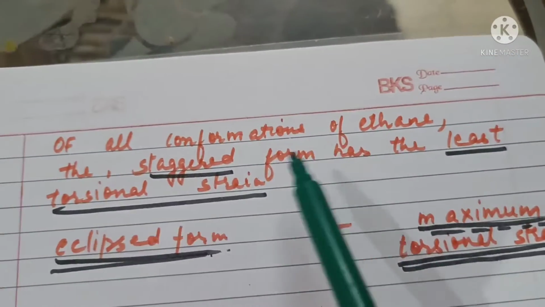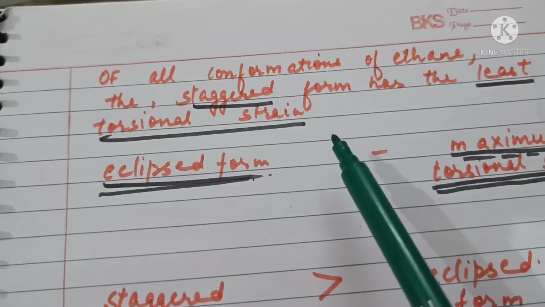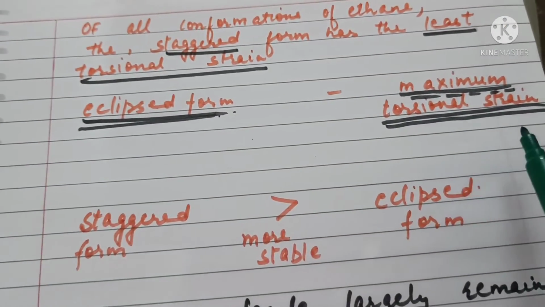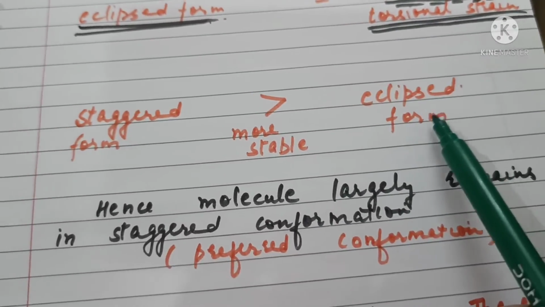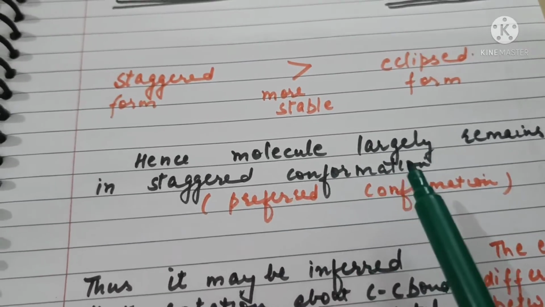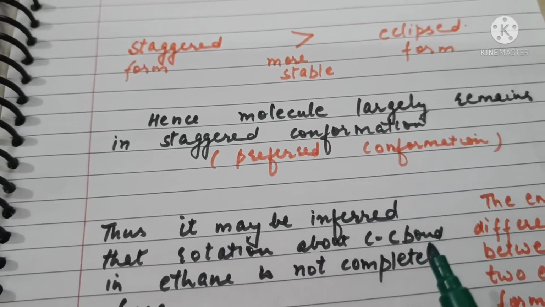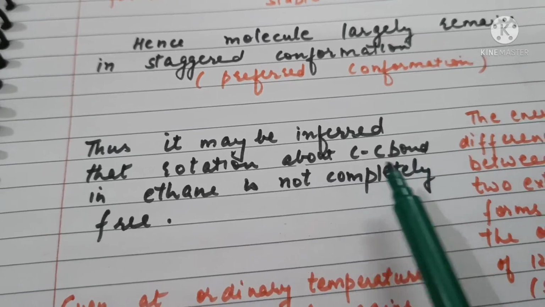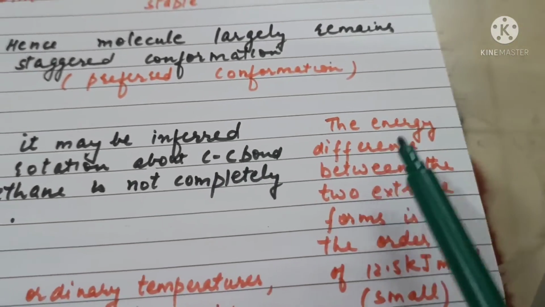Of all conformations of ethane, the staggered form has the least torsional strain and the eclipsed form has the maximum torsional strain. The staggered form is more stable than the eclipsed form. Hence, molecule largely remains in the staggered conformation, and this conformation is the preferred conformation. Thus, it may be inferred that rotation about carbon-carbon bond in ethane is not completely free.